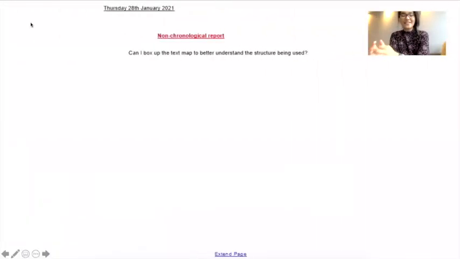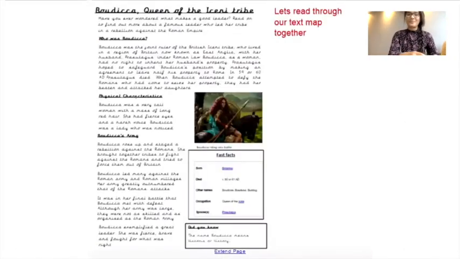Hello, Williams class. For your English lesson today, the learning objective is, can I box up the text map to better understand the structure being used? So let's read through our text map together.